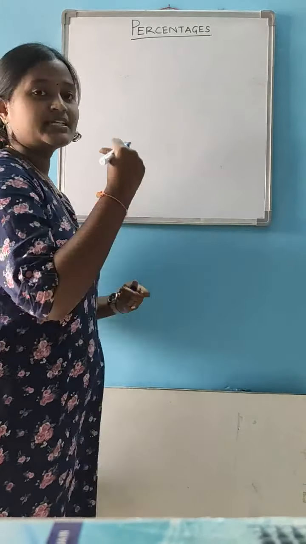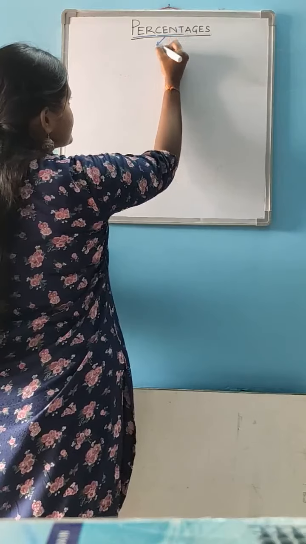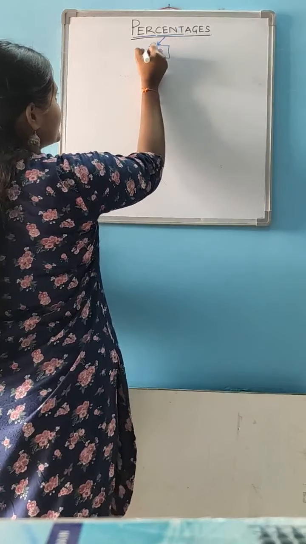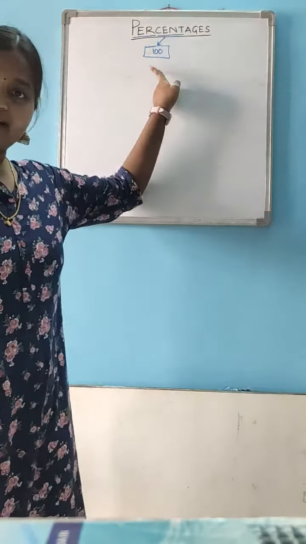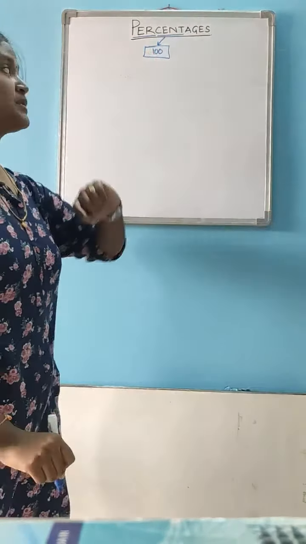Per cent means per 100. Here we are going to compare every value with 100. In ratios, we compare one value with another value, but in percentages, it should always be with 100. This percentages concept mainly evolved to compare various things on a uniform platform.